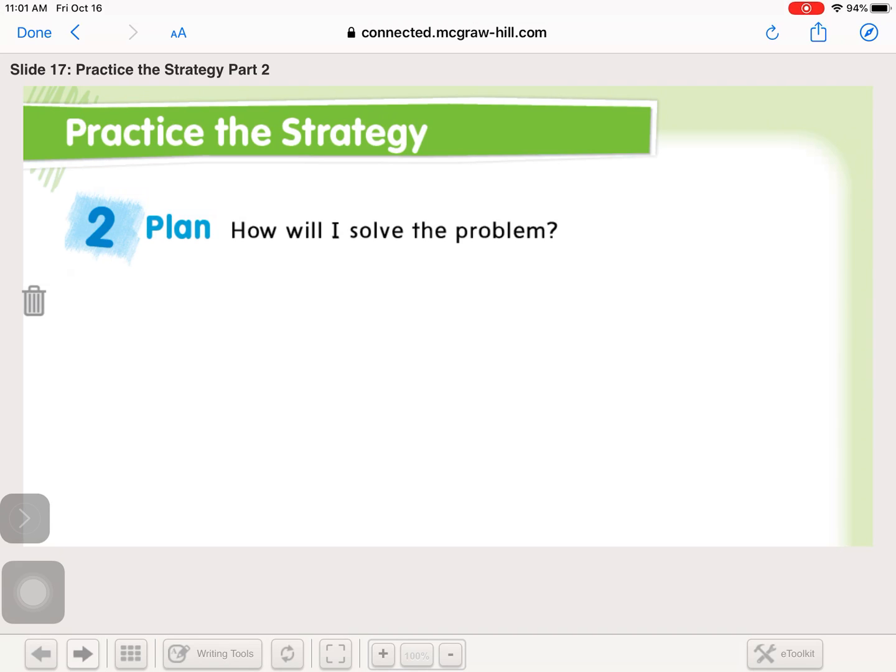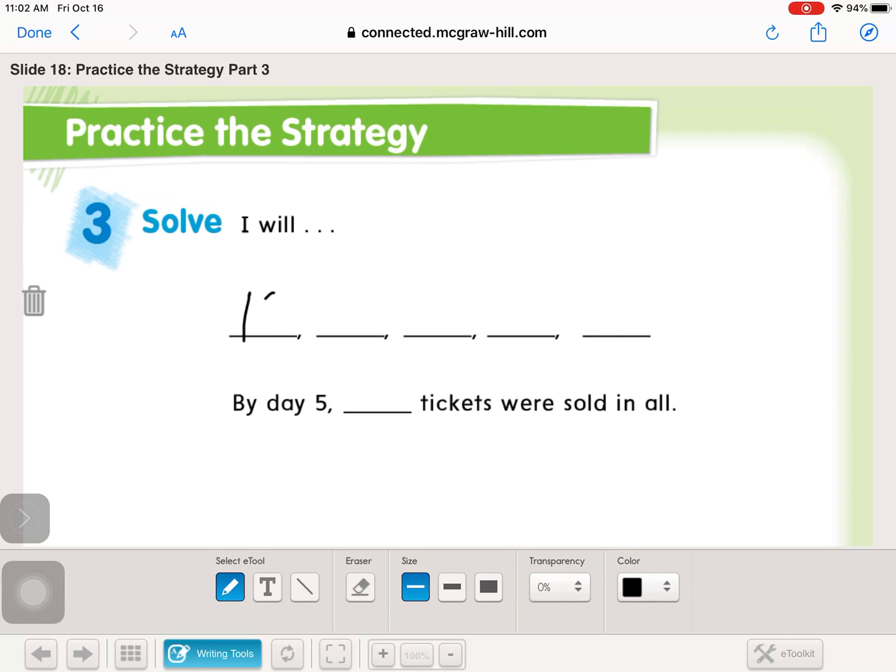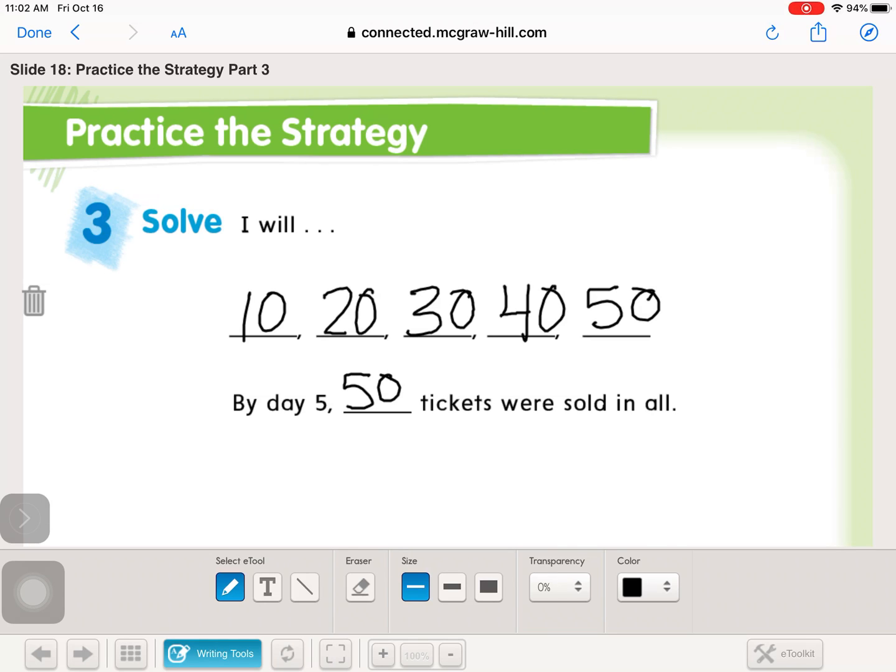I might draw a picture. I might search for the pattern. I might act it out. There's lots of options. I'm going to make a pattern. So just like I did on the first page, I've got 5 lines there to represent my 5 days. And then I know there were 10 tickets a day. So 10 plus 10 is 20, plus 10 is 30, 40, 50. So 50 tickets were sold in all.